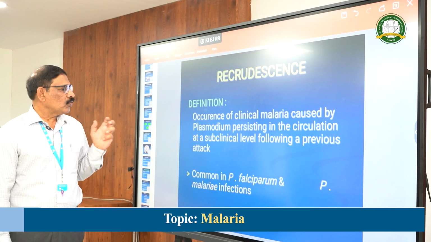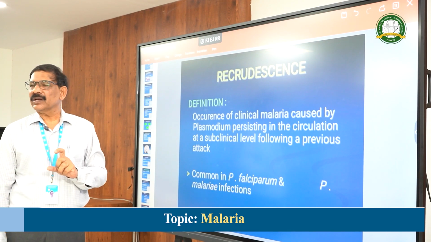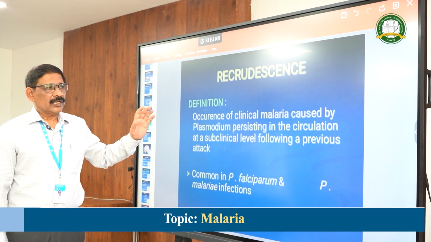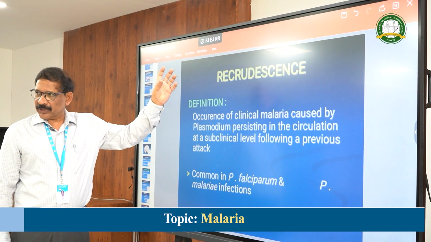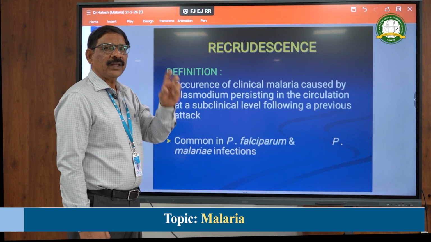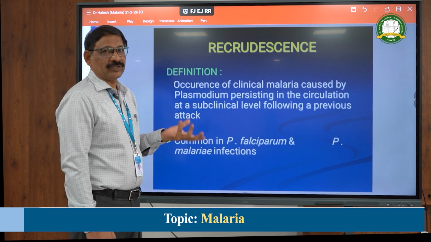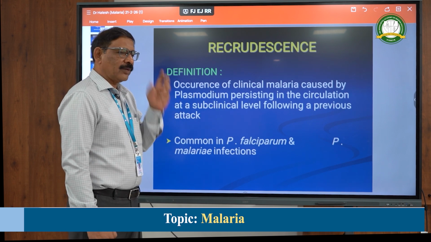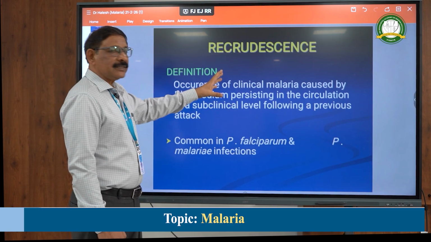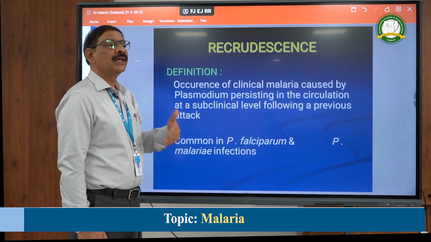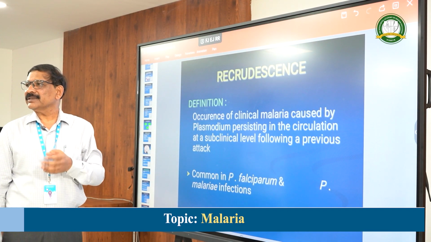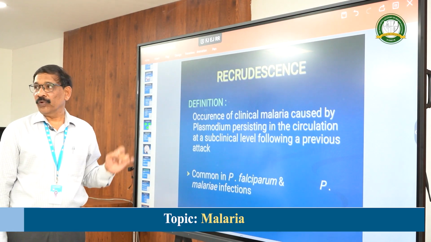There are two words I have to mention here: one is relapse and another one is recrudescence. Relapse means the sporozoites from the mosquito enter the hepatocytes in the liver, and not all the sporozoites will have the erythrocytic phase. Some of them will hide there. They are called hypnozoites. Hypno means sleeping. So, some will sleep there for months and years. They will not come for the RBC. Hence, it is called hypnozoites. They will cause the relapse after a few months or years. Hence, it is called relapse. This can happen in case of vivax and also ovale.